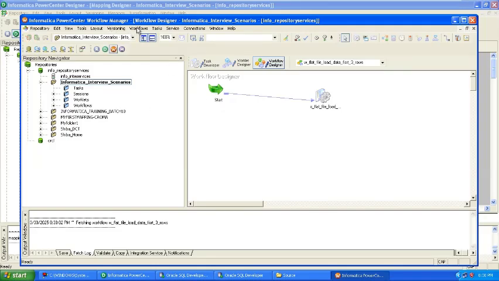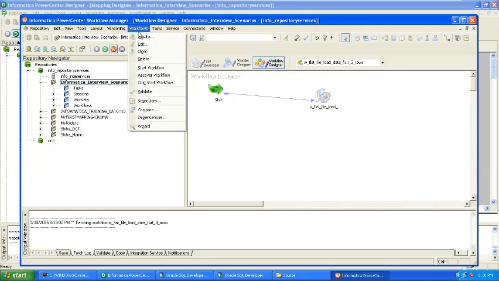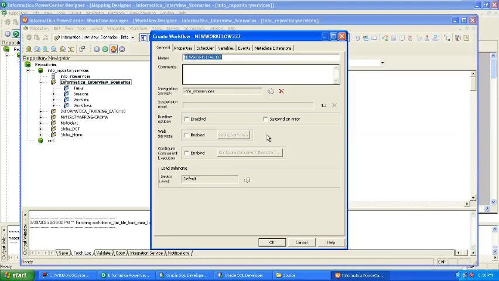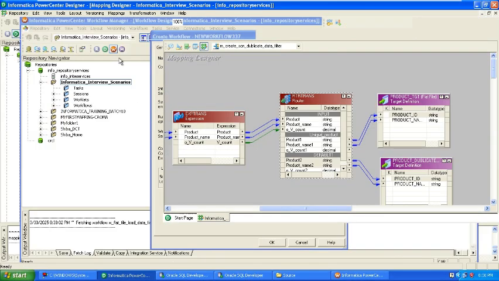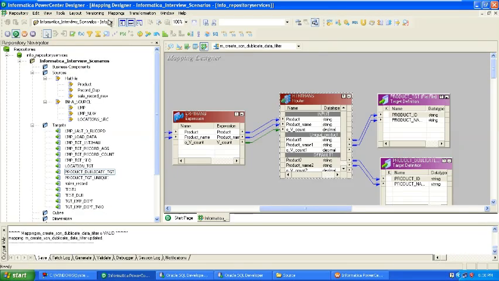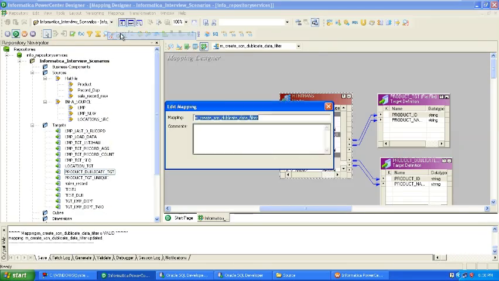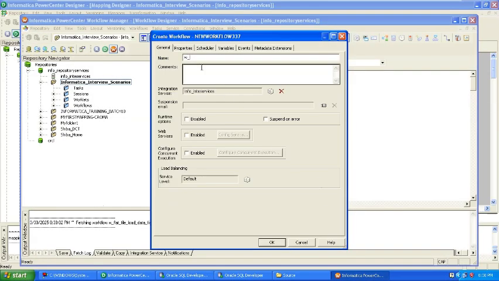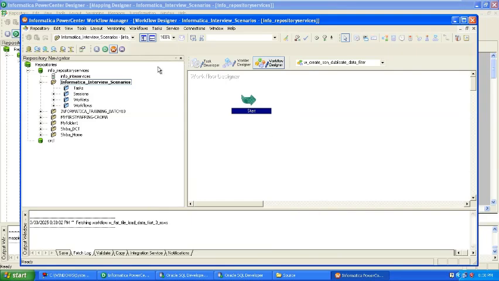So here is the workflow designer. I'm going to create a new workflow. For the workflow name, you can simply write w, then whatever scenario you are validating, you can name. So the naming convention is like this. Whatever your mapping name is, you can write the same way so that both are in sync. Here you can just edit and copy the name, paste it here and remove the m. So you can apply. The rest of the things I'm not clicking.